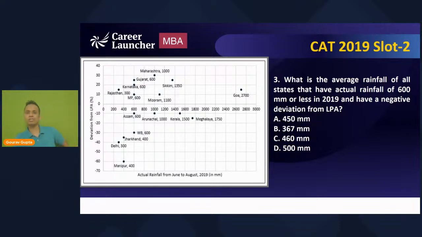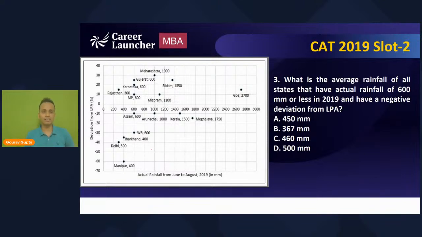So I want to pick up all the states which have actual rainfall of 600 mm or less. Fine. And they have a negative deviation from LPA. And I have to find out the average rainfall of all these states. This is the actual question of CAT. Wonderful. Good. So already 4 students have given an answer. Sumitra, Isha, Res, and Shreyansh. Lovely. Good. So meanwhile, I'll mark all these states which have actual rainfall of less than 600 and a negative deviation. I want an answer from each and every one of you.